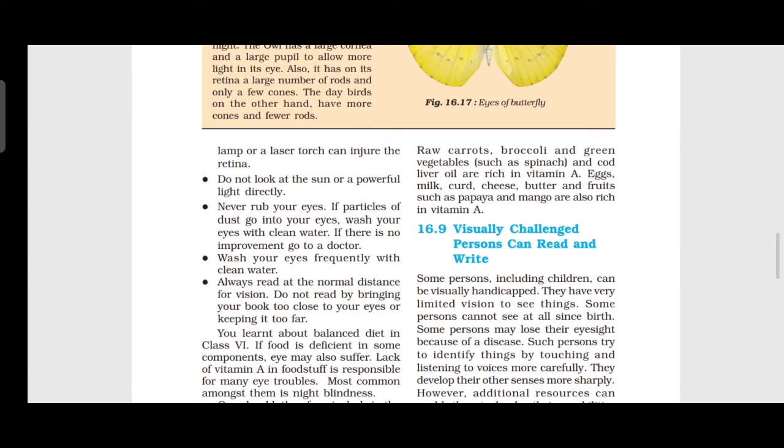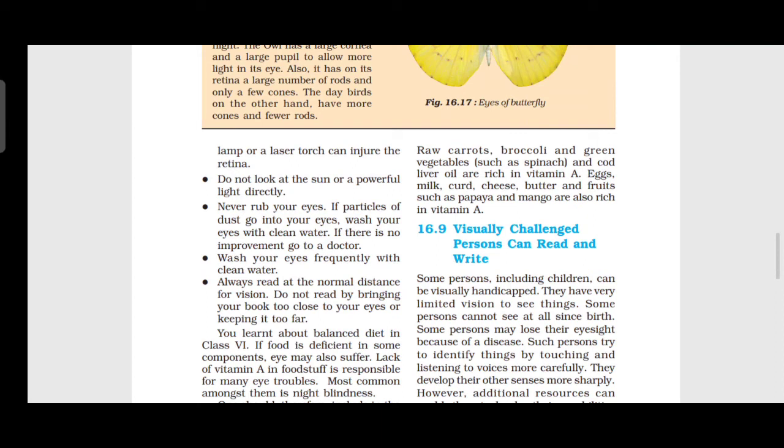If food is deficient in some components, the eyes may also suffer. So we need vitamin A food items. Carrots, green vegetables, and liver oil are rich in vitamin A. Eggs, milk, curd, cheese, butter, and fruits such as papaya and mango are also rich in vitamin A. So eat this type of food for good and healthy eyes.